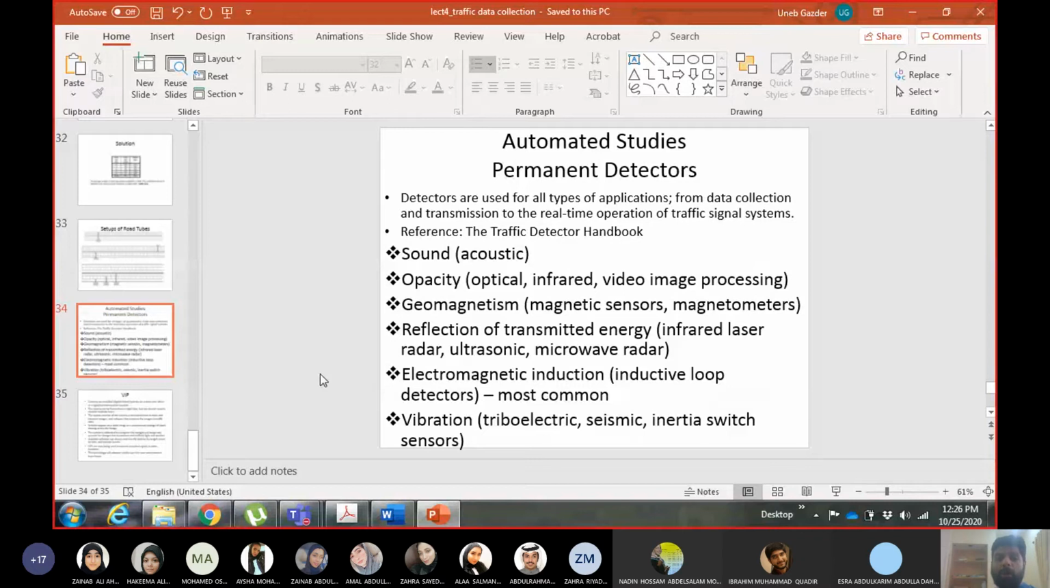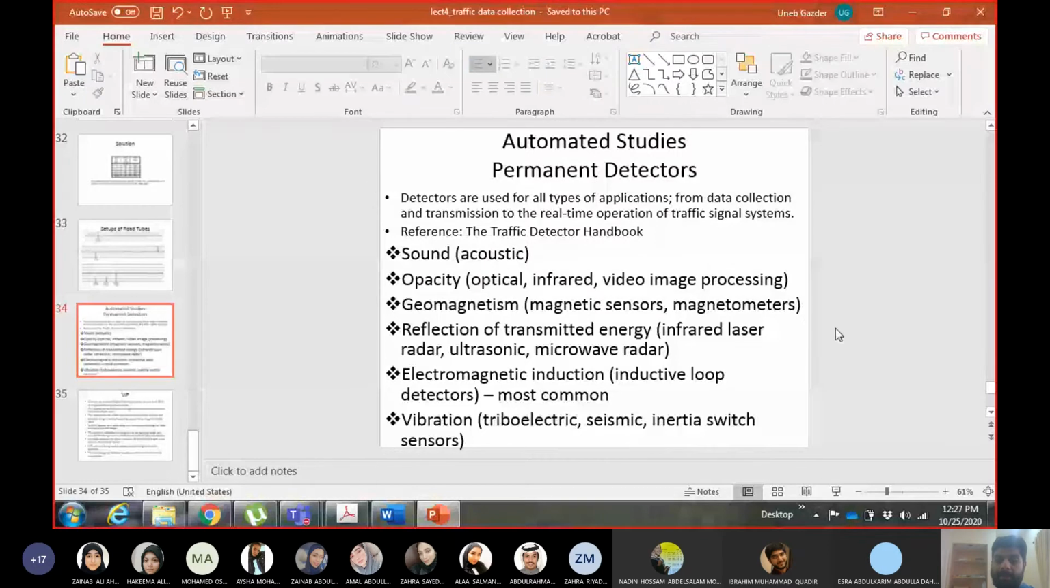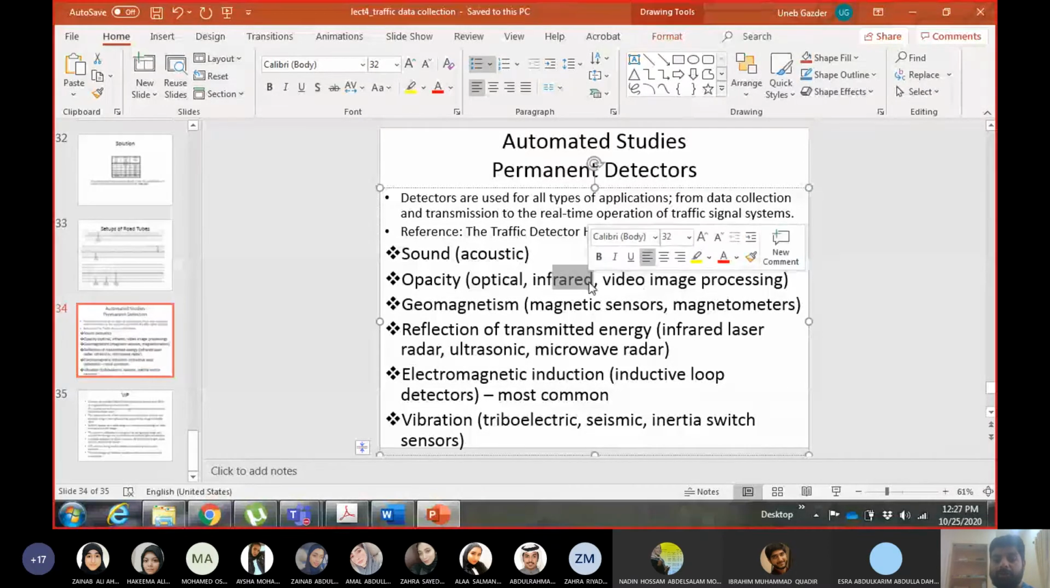So we have sound detectors, which can detect the sound produced by the movement of the vehicle, and using that they can detect the vehicle, the type of vehicle and the speed of the vehicle. We have opacity detectors, which are basically image detection equipment like a camera. You can have a simple image or a video or an infrared image.